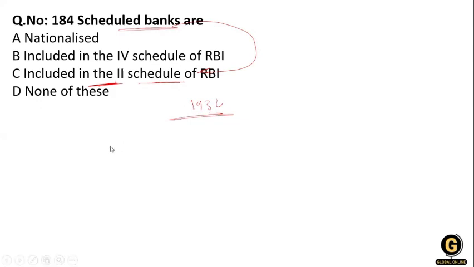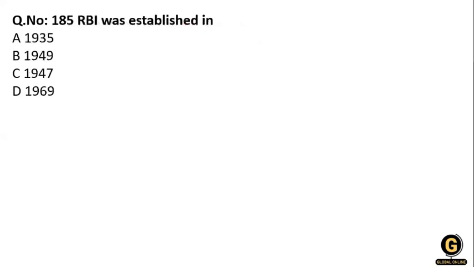The next one: RBI was established in which year? RBI was established in 1935, on the 1st of April.